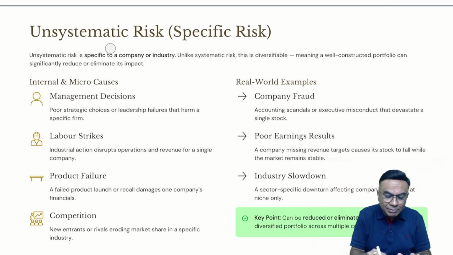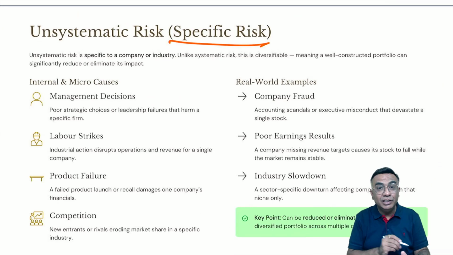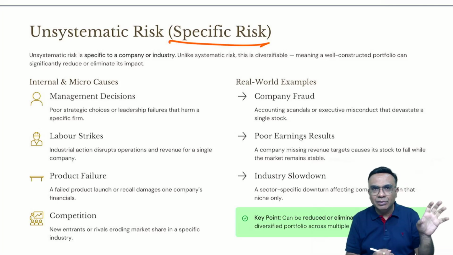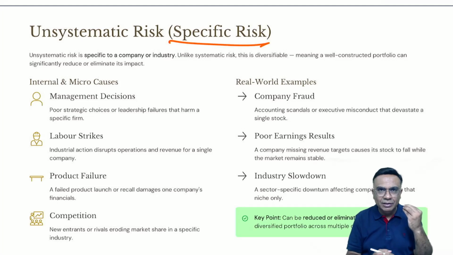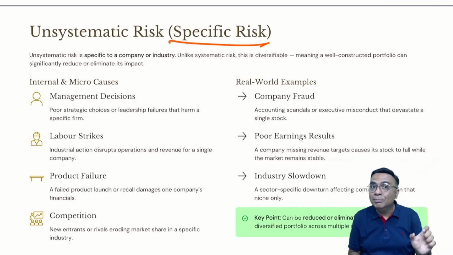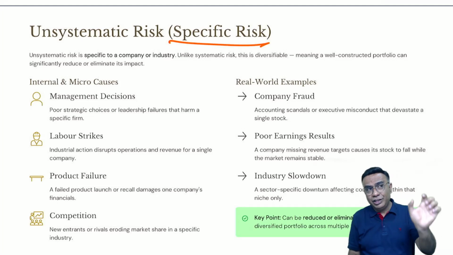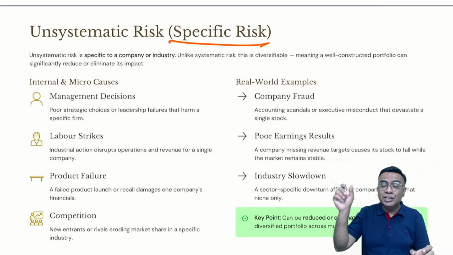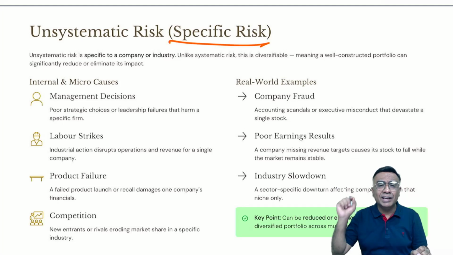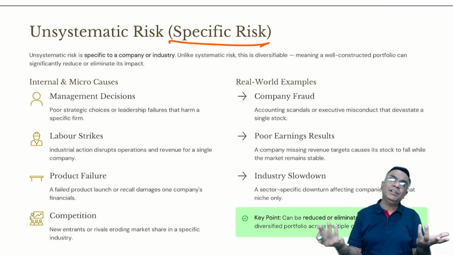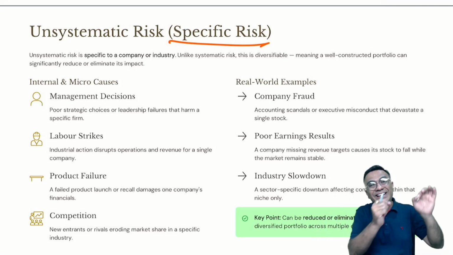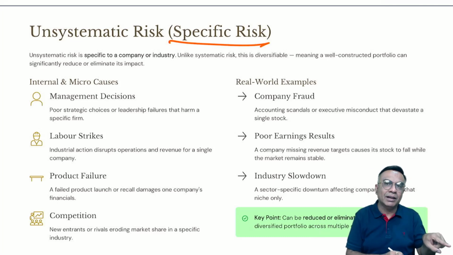Now when I say unsystematic risk, it is a specific risk related to that particular company. Say for example, in India you have bought shares of say Yes Bank. Not recently, a few years back, there was a fraud in the company Yes Bank. So the shares of Yes Bank came down. Why? Because of the fraud in the management. Now if the shares of Yes Bank have come down, the shares of State Bank of India, ICICI Bank, HDFC Bank will not be affected. Why should they be affected? It is only the fraud in Yes Bank which has affected the share price of Yes Bank.